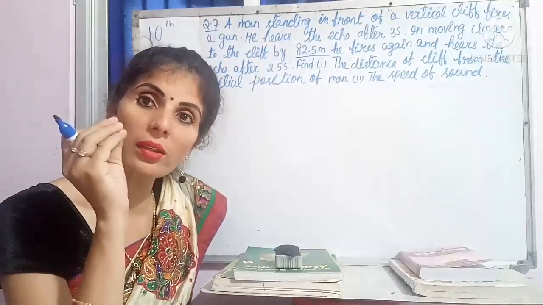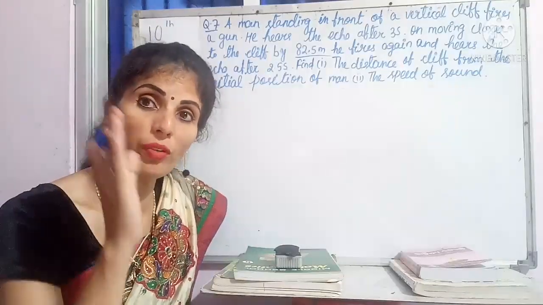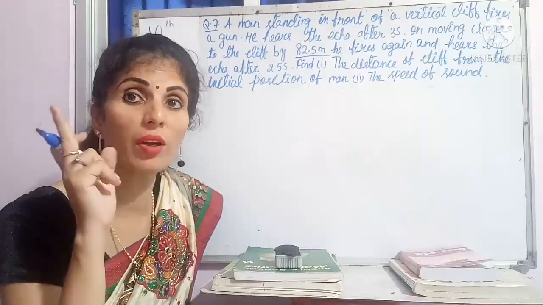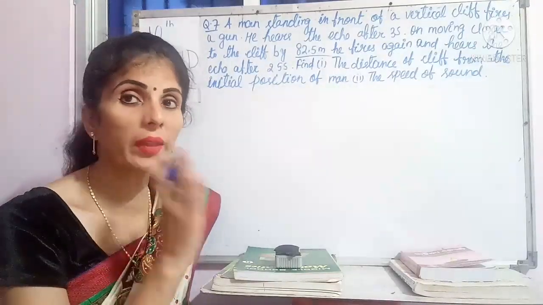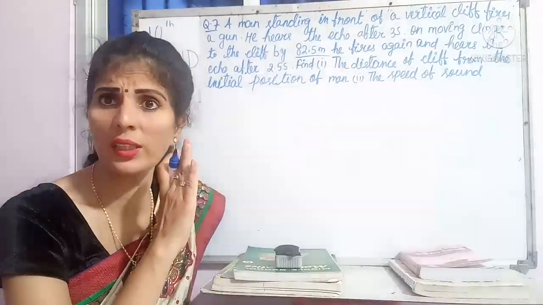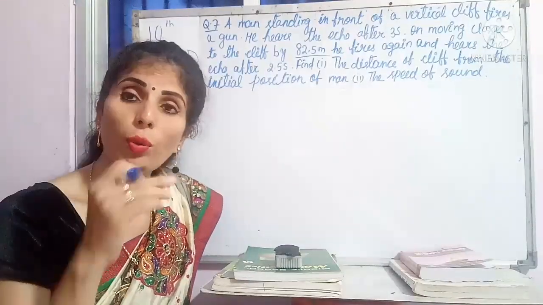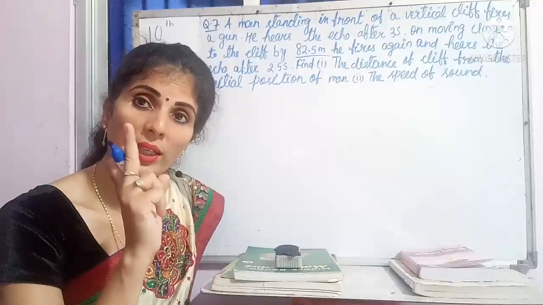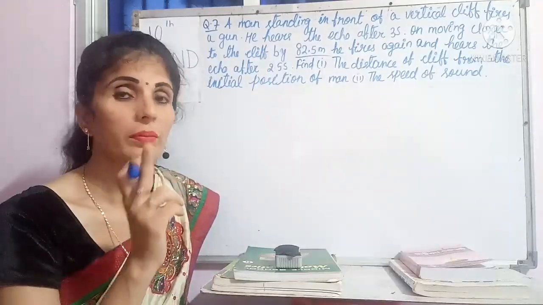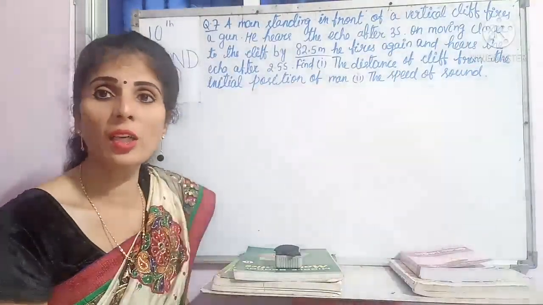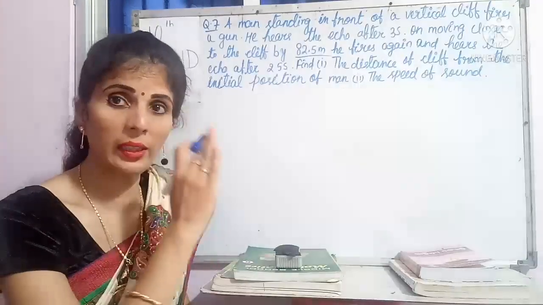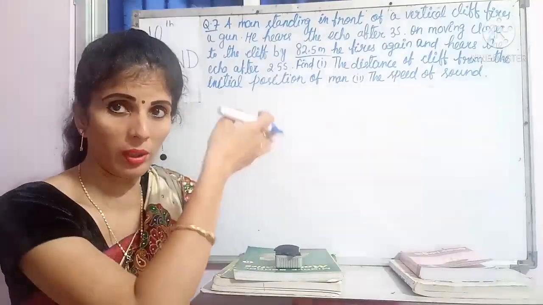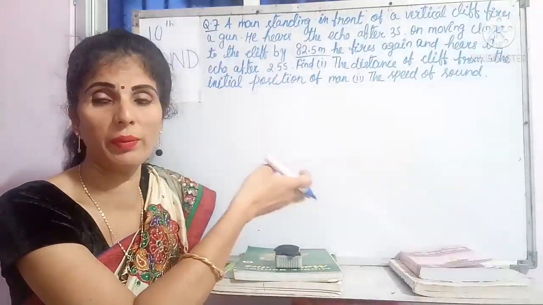So we have to write the conditions, and as per the formula, as I have told that only single formula is there, V is equal to 2D by T. That only we can put. Other than that, no other formulas are there. So how many times you will put in the question, that is different. But only that single formula will be applicable. So here D had not given, but set up your mind that D we will put maybe question mark, or in the further lines if it will given, then we will find out.